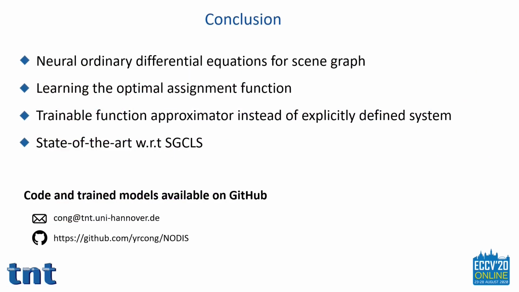In conclusion, we present neural ordinary differential equations for scene understanding. The idea of this work is based on the fact that integer linear programs can be used to solve problems defined by ODEs. Therefore, we can find a system of ODEs that can produce the solution of ILP. Since it is impossible to manually define the ODE system, we can use a trainable function approximator instead of an explicitly defined system. We use this newly defined module for object classification and relationship classification.